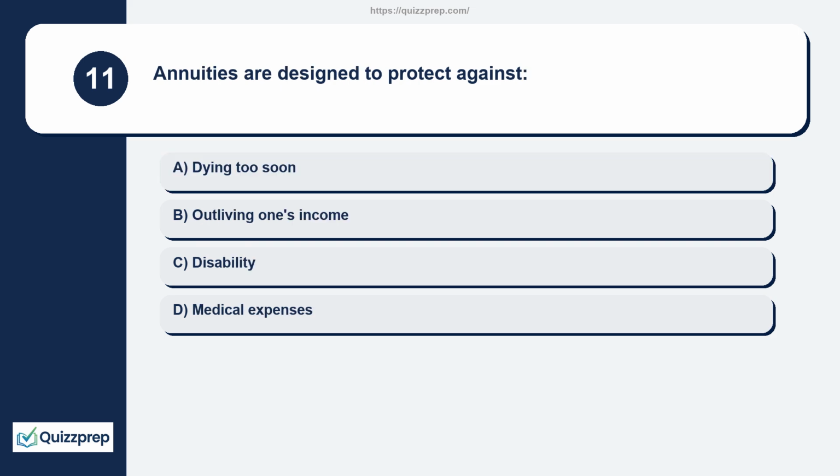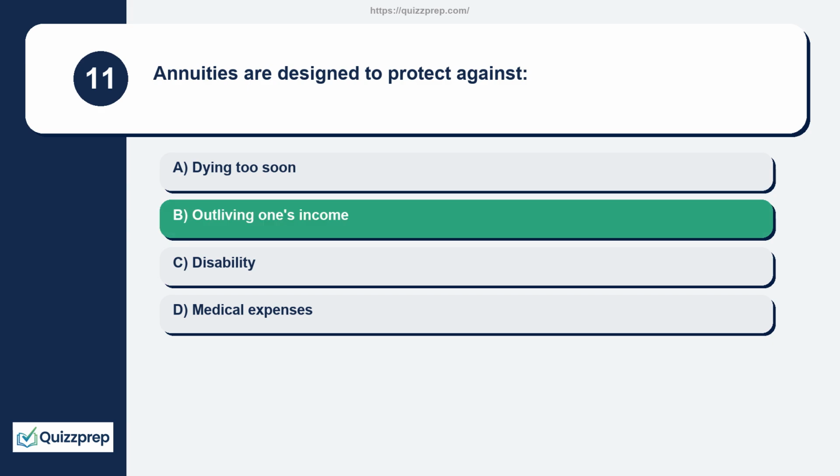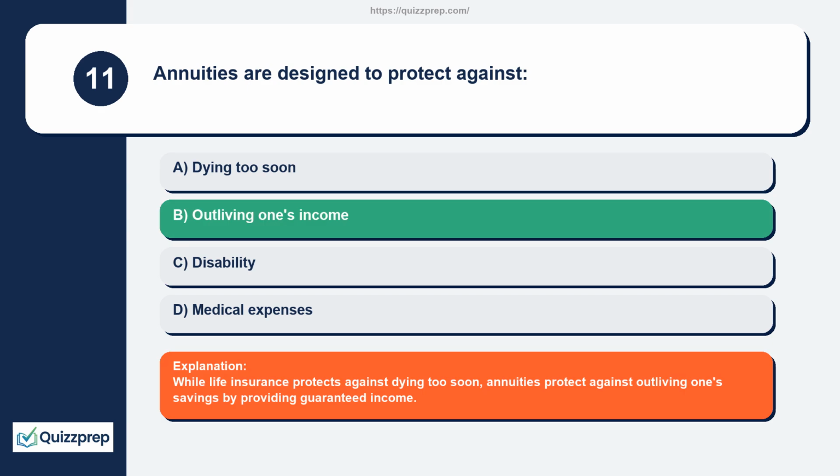Question 11. Annuities are designed to protect against dying too soon, outliving one's income, disability, medical expenses. While life insurance protects against dying too soon, annuities protect against outliving one's savings by providing guaranteed income.